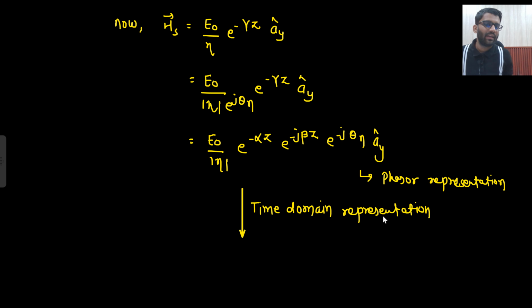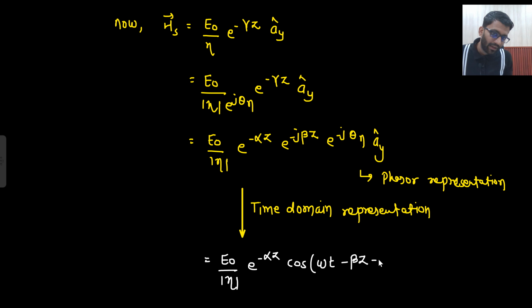Now I need to get the time domain representation. So what am I going to do? I will multiply by e to the power j omega t, and then I will take the real part. So what do I get? E naught divided by the magnitude of eta, e to the power minus alpha z, cos of omega t minus beta z minus theta n, along a y cap. So this is the expression of H y z t you are getting.